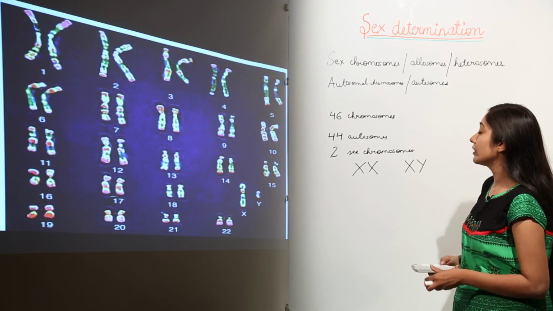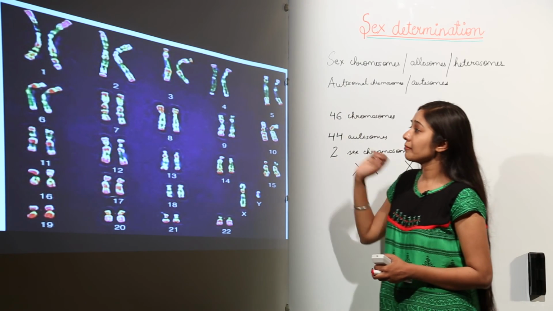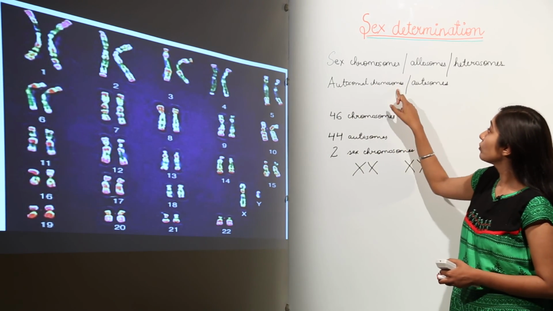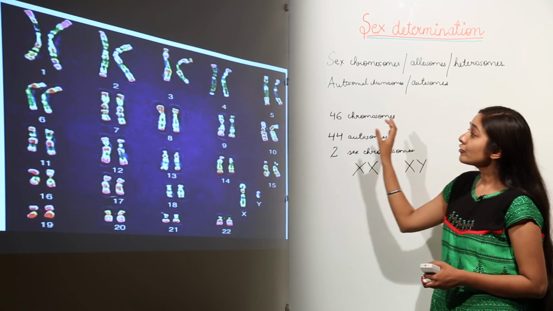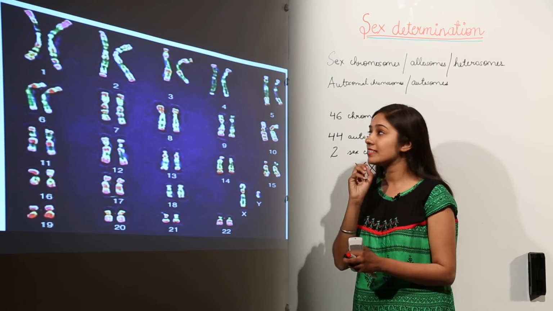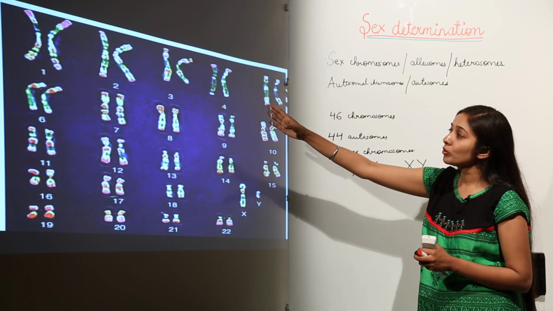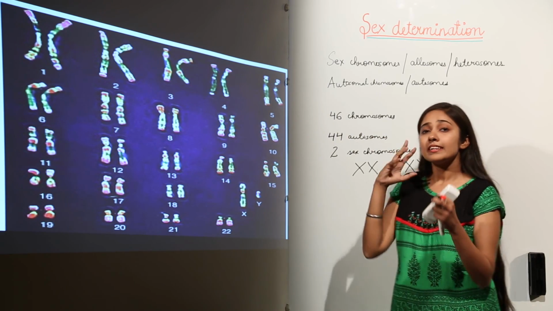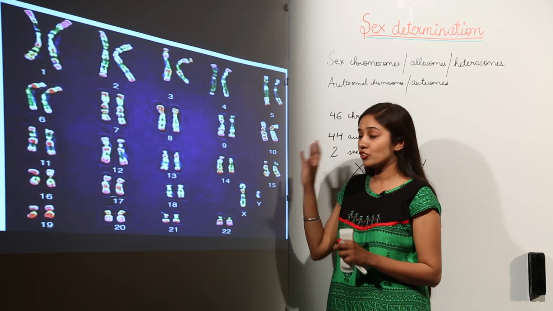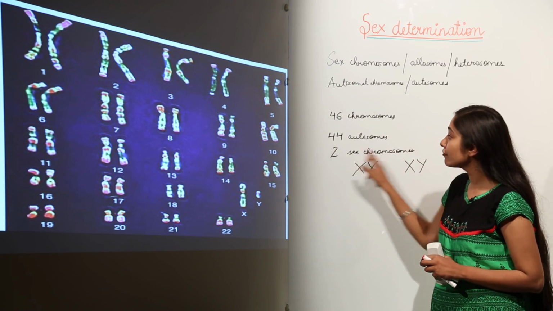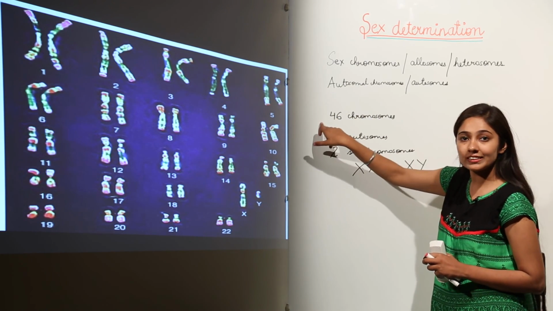So let's move further. In this image, I have shown 22 autosomal chromosomes, means autosomes. If you see these homologous pairs, they are almost similar in shape and size. If you look at the first homologous pair, second, third, fourth, fifth, sixth, they are equal in size and shape. And there are a total of how many chromosomes? I told you 44 autosomes out of 46 chromosomes.